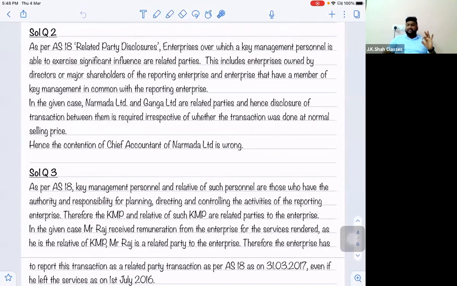Now, please understand, from this chapter you can get such type of practical questions, or else some direct question, meaning define related parties as per AS18. So you have to write the entire definition, 5 points. Or you can get a direct question, as in what are the disclosure requirements of AS18. Yesterday we saw that full one-page answer that has to be written. Right. So technically here we complete AS18.